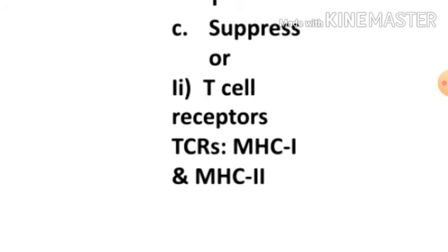Now, after taking actions, our immune system should be shut down. Suppressor cells turn off our immune system. If our immune system runs for a long time, then it will be damaging our own cells.